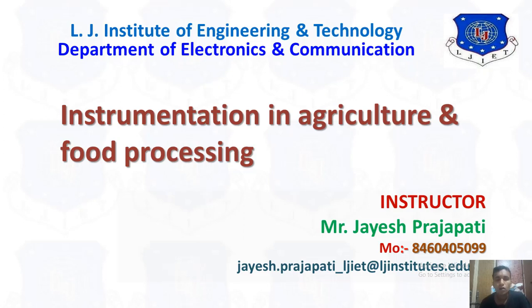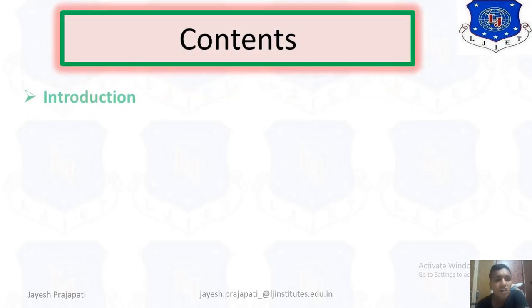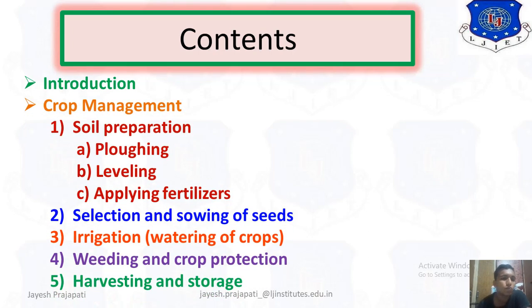Now in this video we have to discuss the contents. First we have to study the basics of introduction, then we have to study crop management. In crop management we have to study the five steps: first, soil preparation. In soil preparation there are also three levels: ploughing, leveling and applying fertilizers.